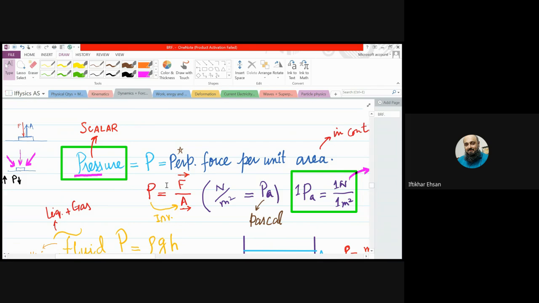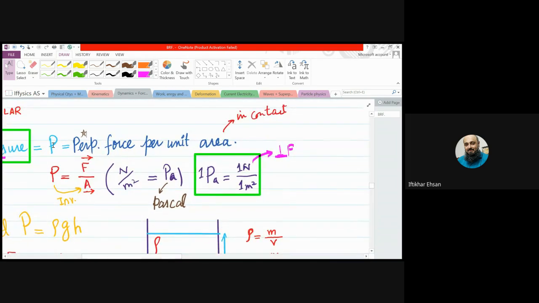Now, what is the unit of pressure? The unit of force is Newton and area is meter square. So its unit is Newton per meter square. And it's quite a long unit to speak. So we have a shorter name for it, that is Pascal. What is 1 Pascal? If 1 Newton force acts on 1 meter square area perpendicularly, then the pressure applied is